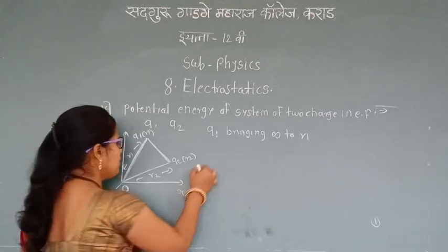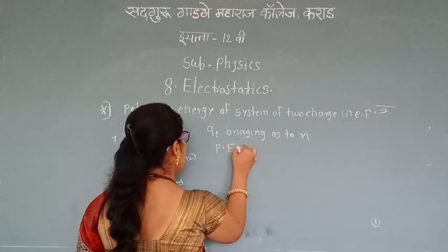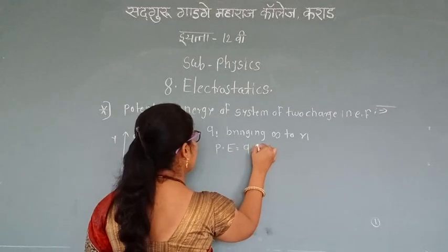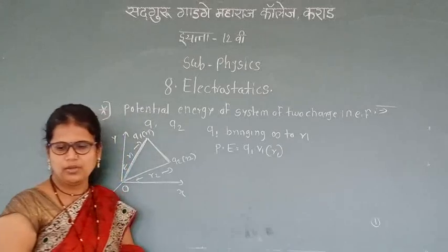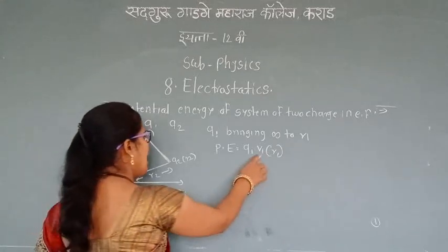That potential energy is equal to Q1 V of R1.